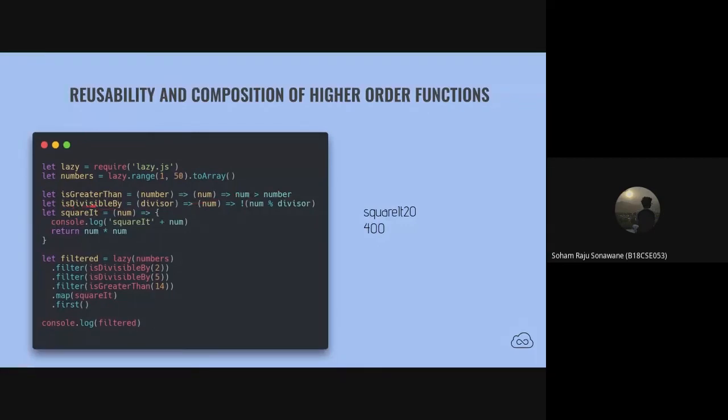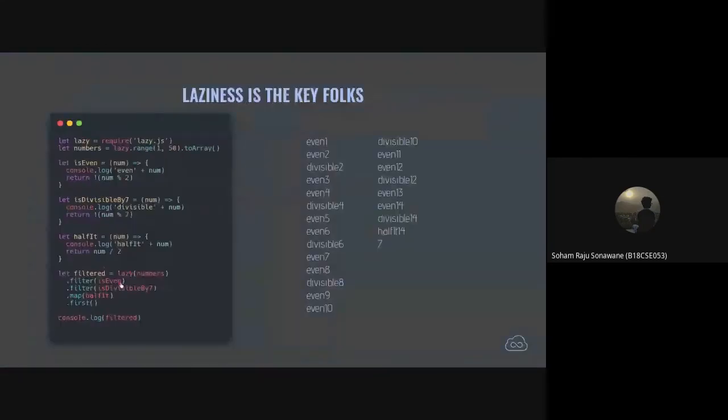Similarly, this is another method, isDivisibleBy, which takes in a divisor and returns another method. Now this method checks if the number is divisible by the divisor or not. So I called isDivisibleBy twice right here. Just like in the previous example, we were checking if the number is even and the number is divisible by 7. If you take a closer look at it, these two methods are pretty similar, right? There is just the difference of 2 and 7 in them.